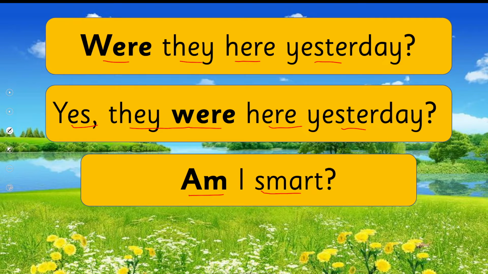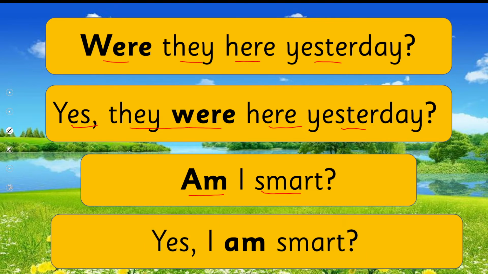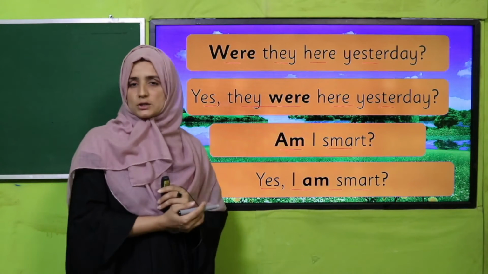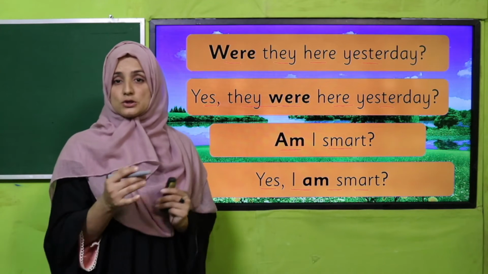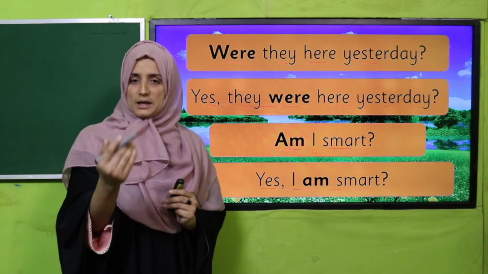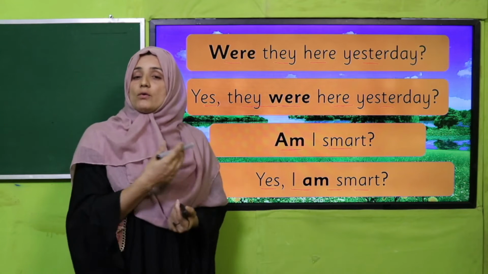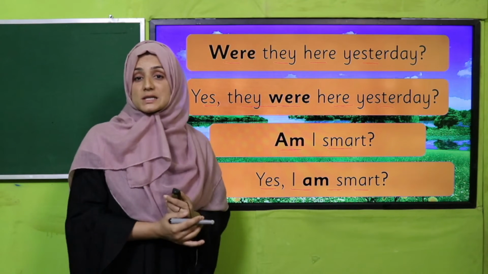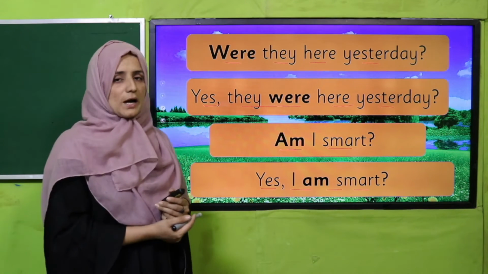Am I smart? The question is there: Am I smart? Are you smart? Good. Yes, I am smart. Have you got it, my dear students? This is the actual way how we have to use be, do and have while making questions, and in which way we can respond to such types of questions. I hope you have got it.